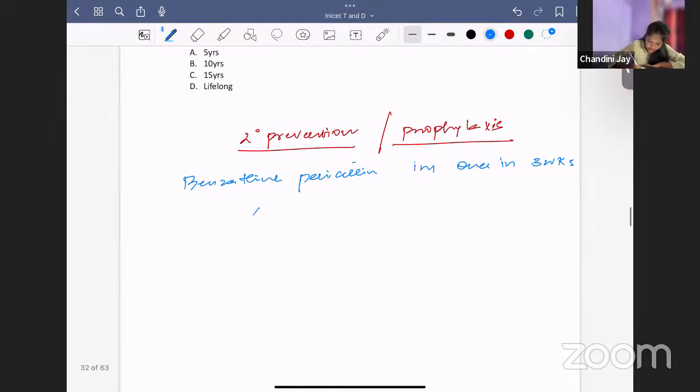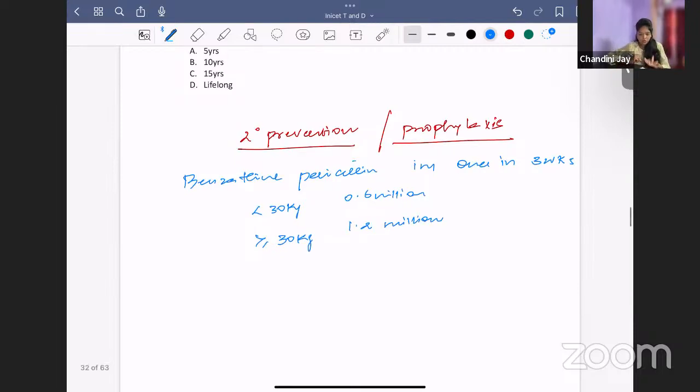So what is the dose? Less than 30 kg, you give 0.6 million units. More than or equal to 30 kg, you give 1.2 million. This is the dose. Suppose injection is not possible, the second thing you can give is oral penicillin V, 250 milligram BD.